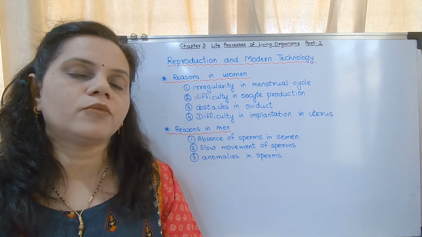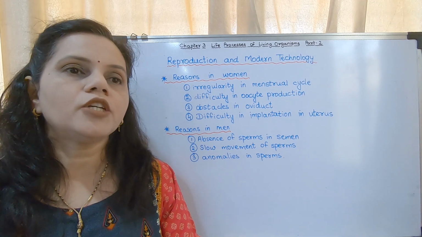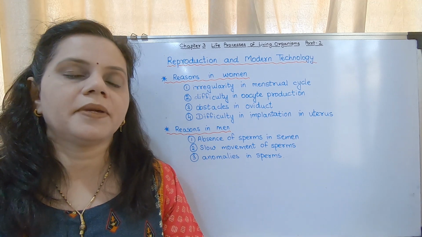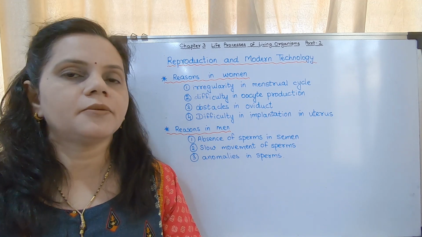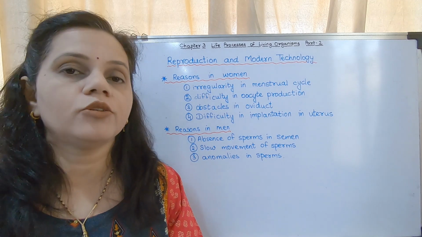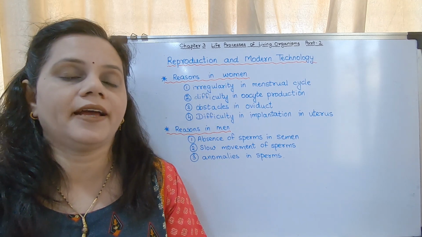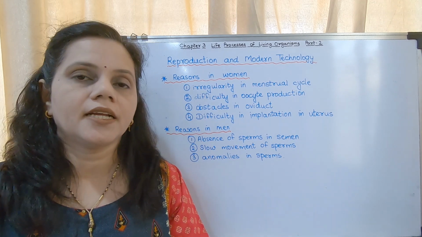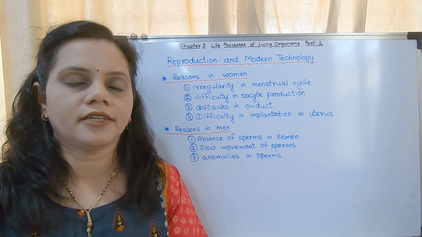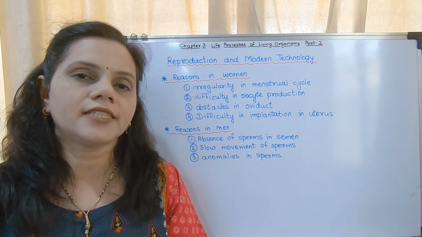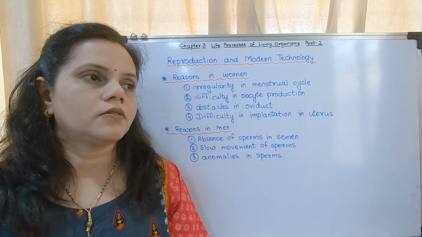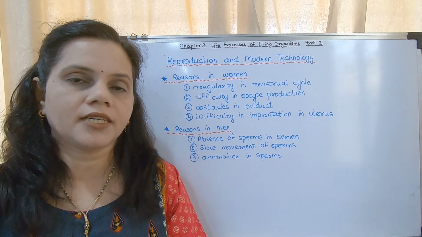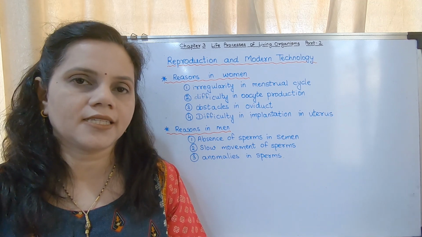So with the help of modern technology we are able to bring some changes in male and female. Changes in male and female means, I mean by that, some couples are not able to get children. So what are the reasons for that? There are many reasons, which are some problems in their reproductive system. You might have seen childless couples.